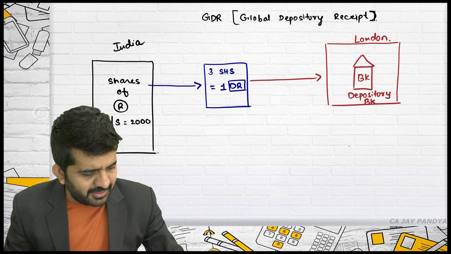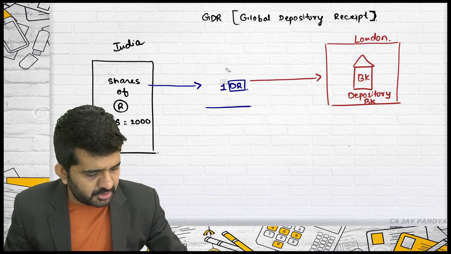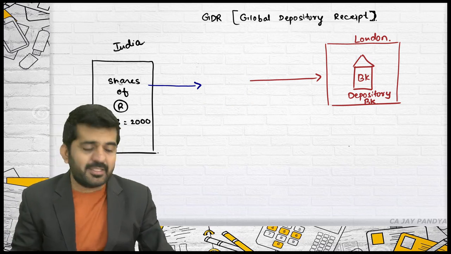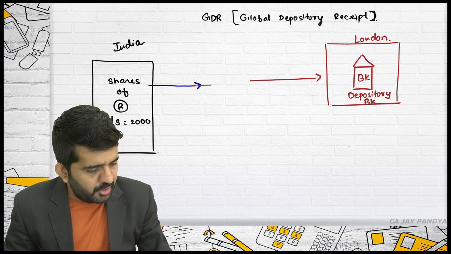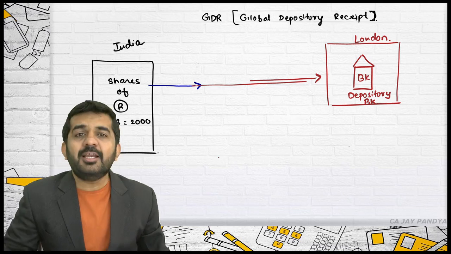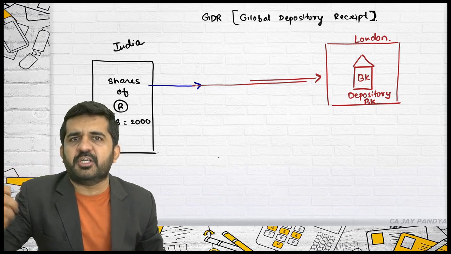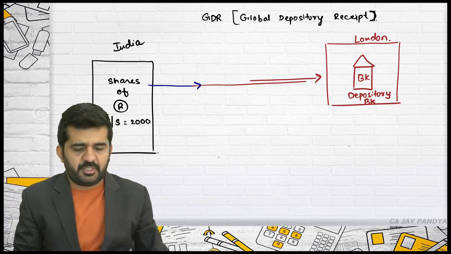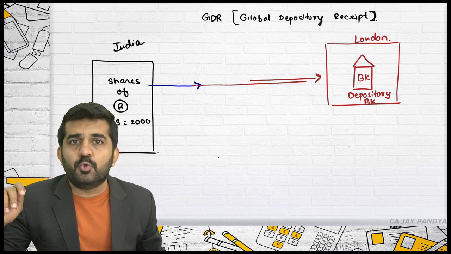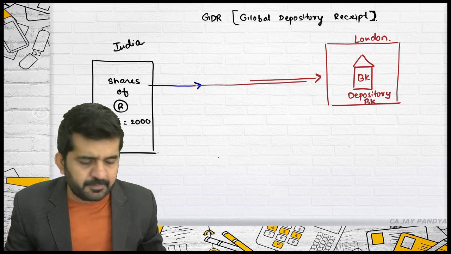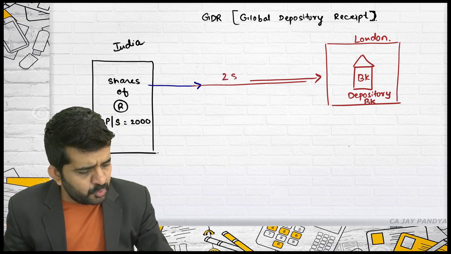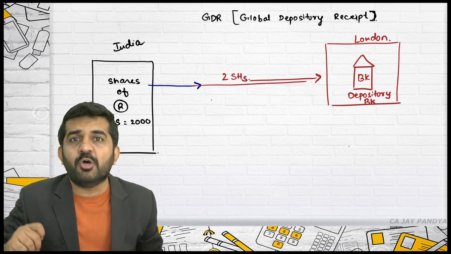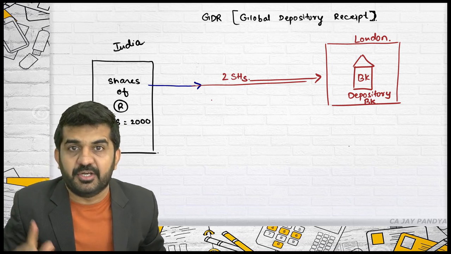Now try to understand, are these shares created as a depository receipt by Reliance? The answer is no. Let me create only one depository receipt, and then you will understand how multiple depository receipts can be created. Sorry. What was decided? 2 shares is equal to 1 depository receipt. Then these 2 shares will be given to the depository bank in London.